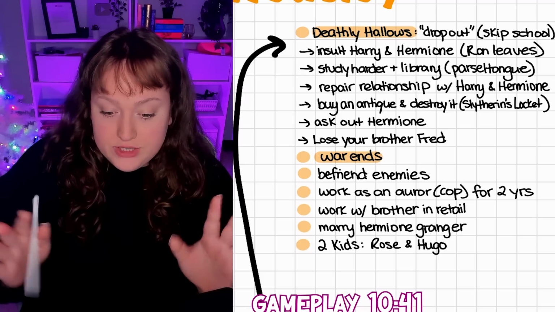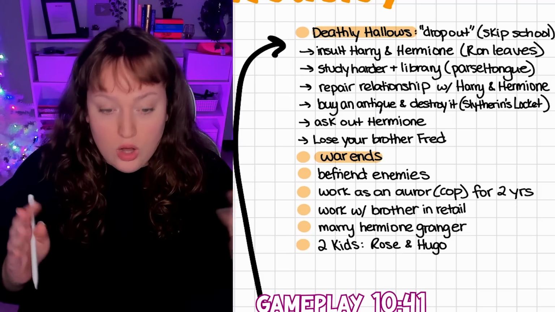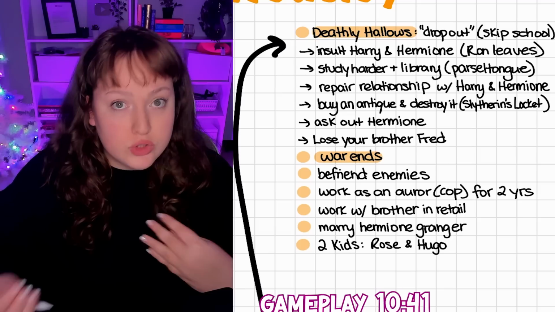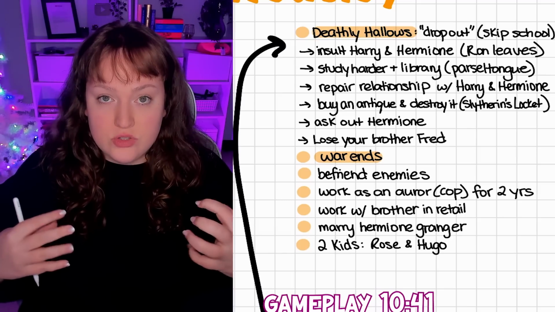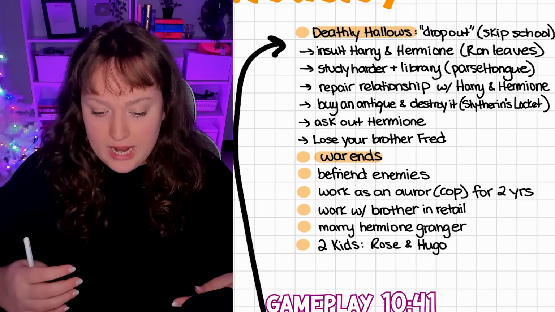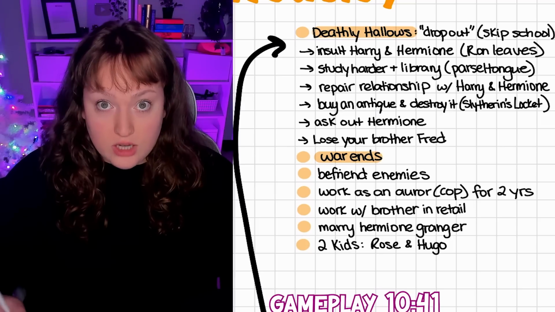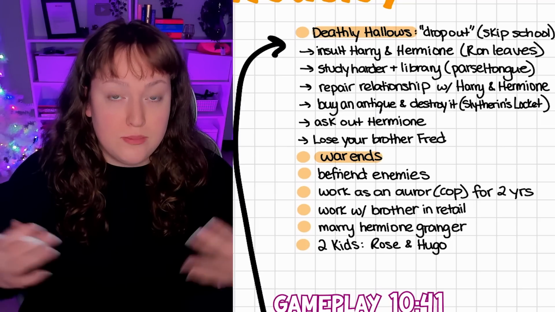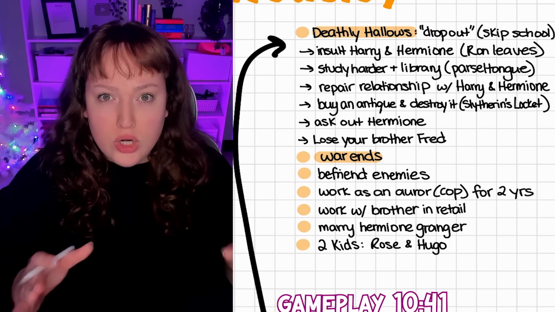Ron also plays a very, very critical role in helping destroy a Horcrux because he remembers and had learned Parseltongue from Harry when Harry would speak it. So to symbolize his intelligence with that and how he very much helped contribute to finding that Horcrux, we are going to have him study harder and go to the library a bunch. Because unfortunately in BitLife, there's no way to learn another language.